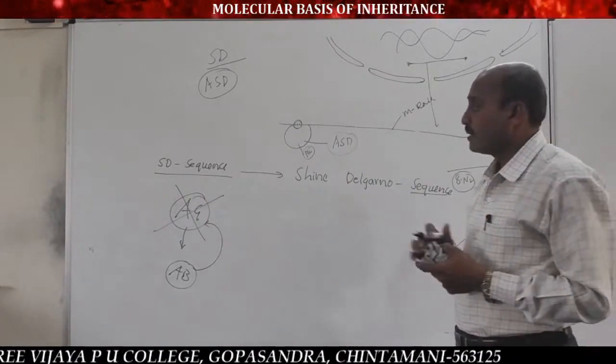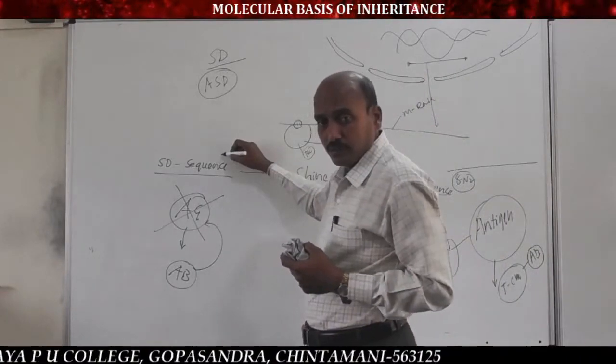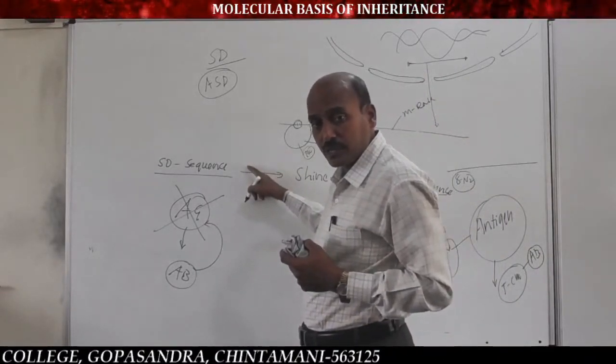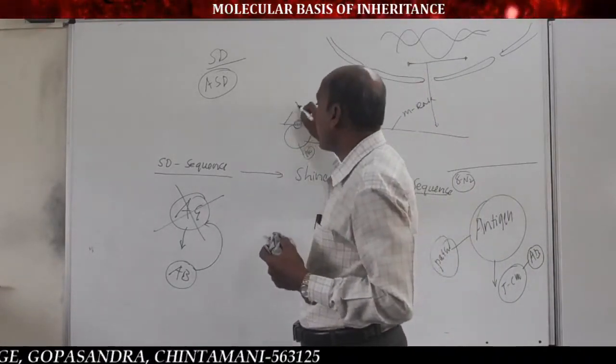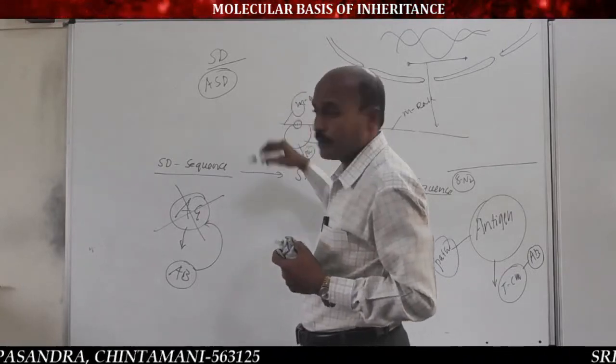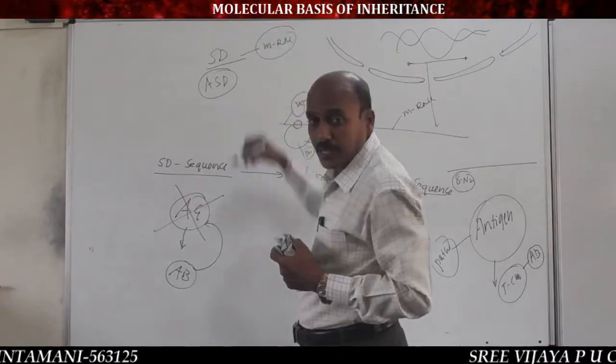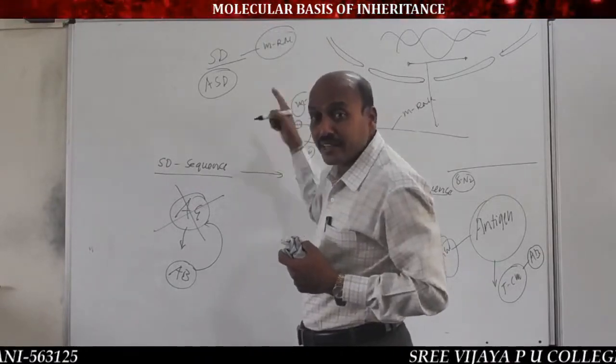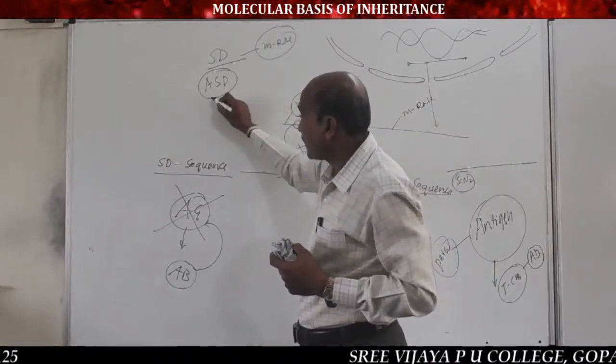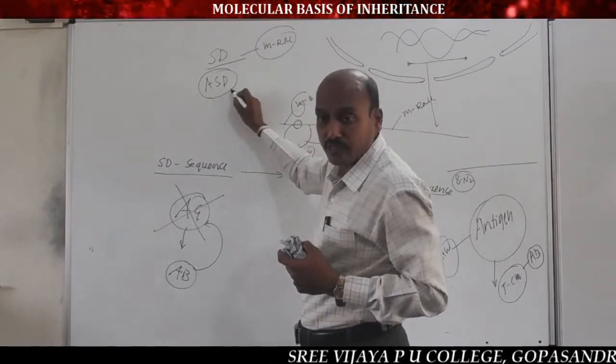Same as that, the SD sequence present in the prokaryotic mRNA recognizes and interacts with the ASD, anti-Shine-Dalgarno sequence, present in the smaller subunit of the ribosome.